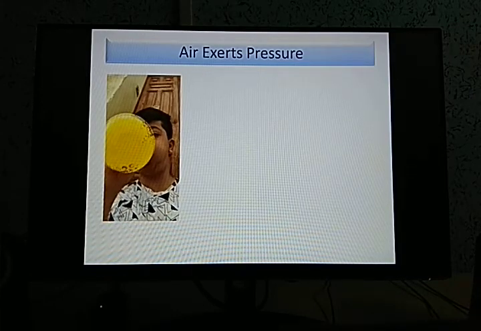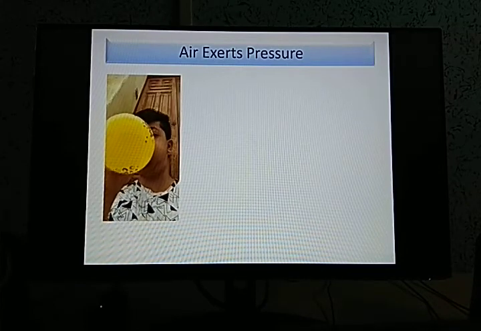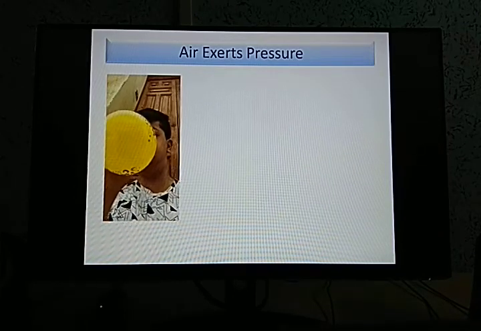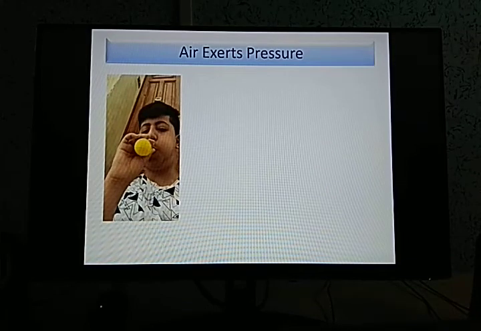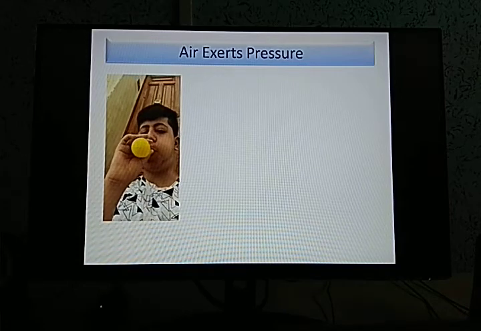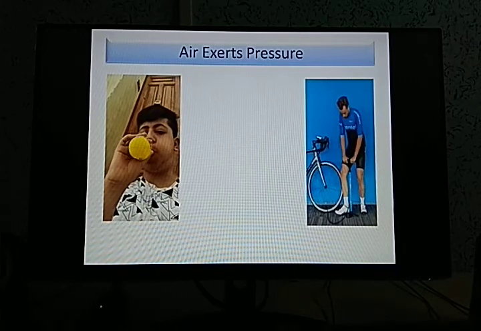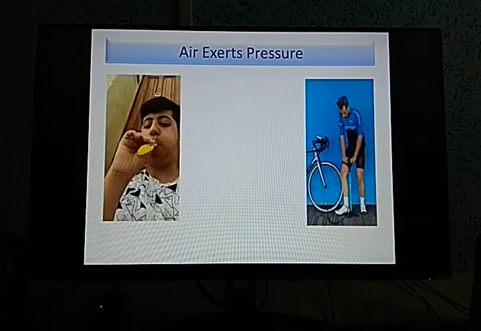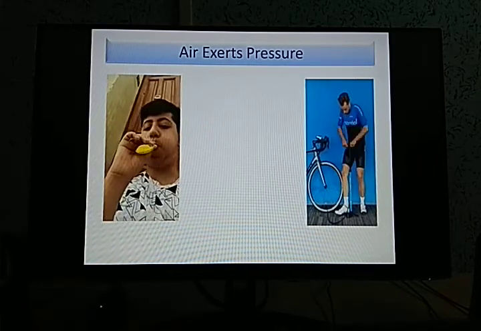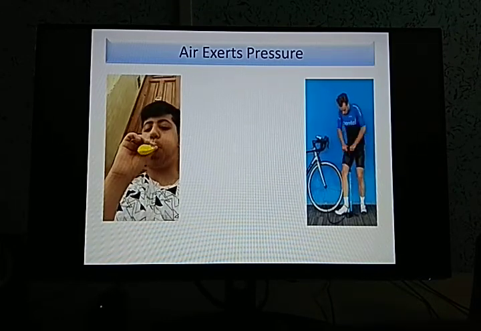So we are not concerned about the bursting of the balloon, but why the shape changes. Because we have exerted pressure from our mouth to the balloon, the walls of the balloon gradually increase, and the air inside the balloon gradually increases. So the shape changes. Next one is the pumping of the bicycle. Those who are using a cycle know that from time to time we have to keep on filling air to the tires or the tubes of the cycle for its smooth running.